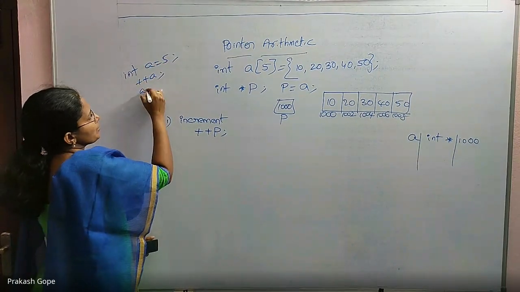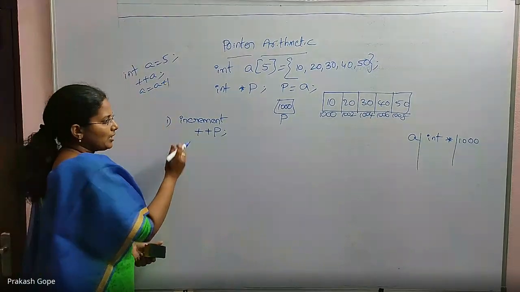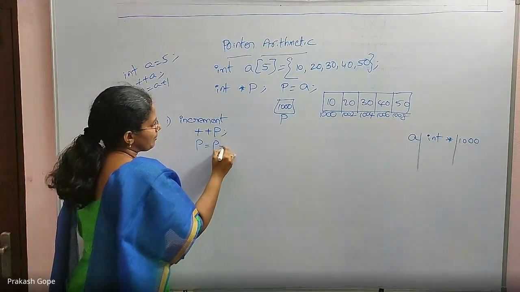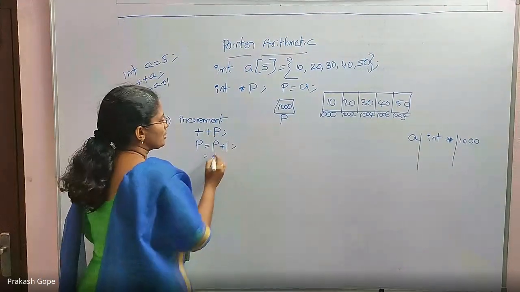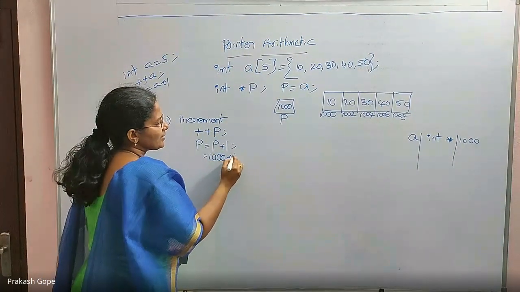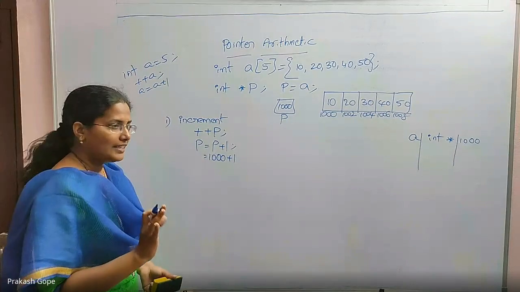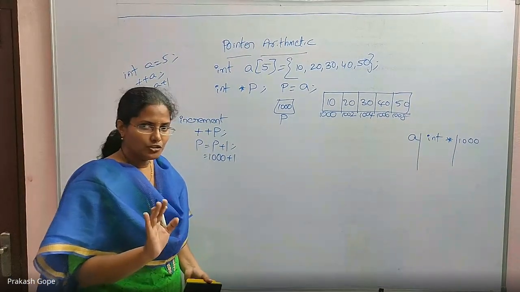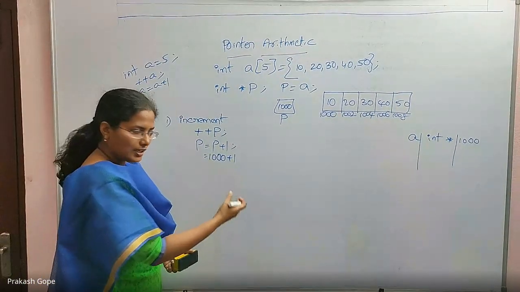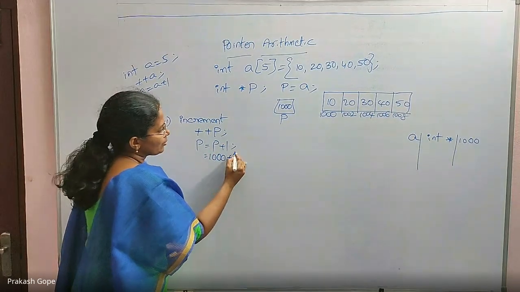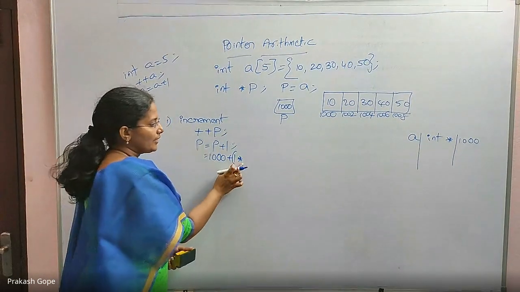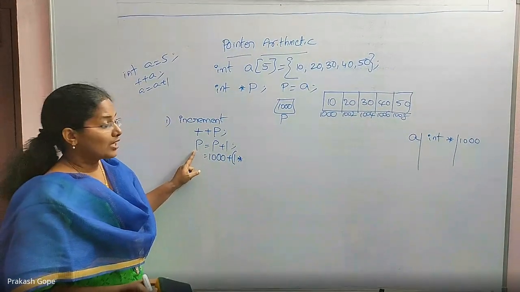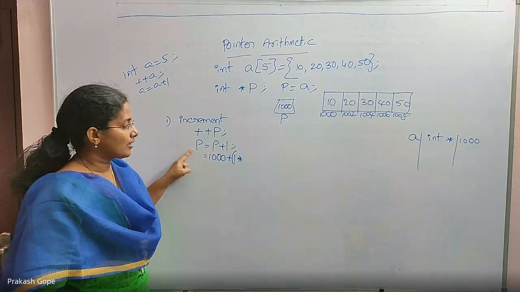A equal to a plus 1, right? Similarly here, p equal to p plus 1. That is the meaning. But what is p actually? P is 1000. When I say plus 1, what is happening? It is not 1001. It is not 1001 because internally, whenever you say plus 1, this 1 gets multiplied by the number of bytes needed for the type of p.